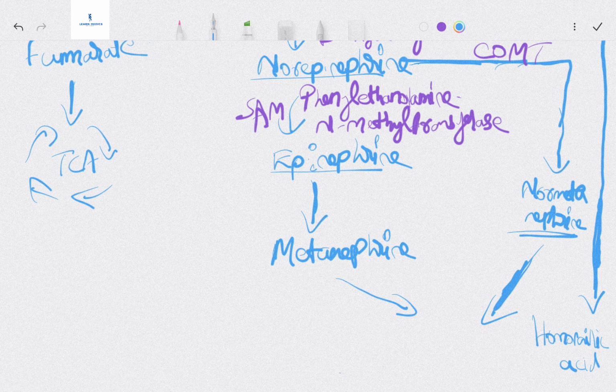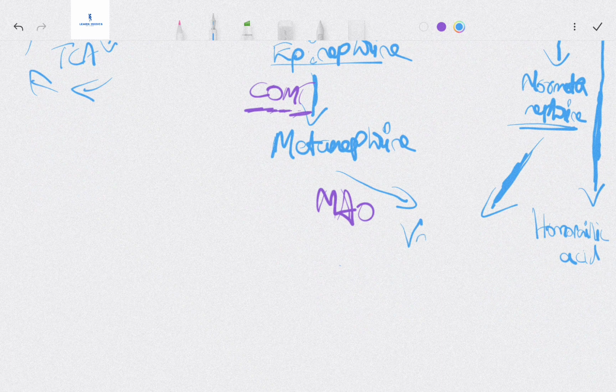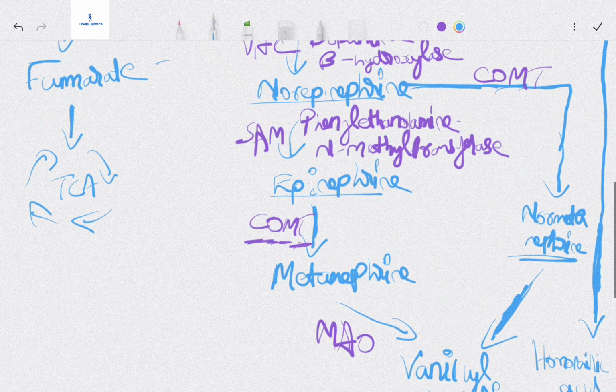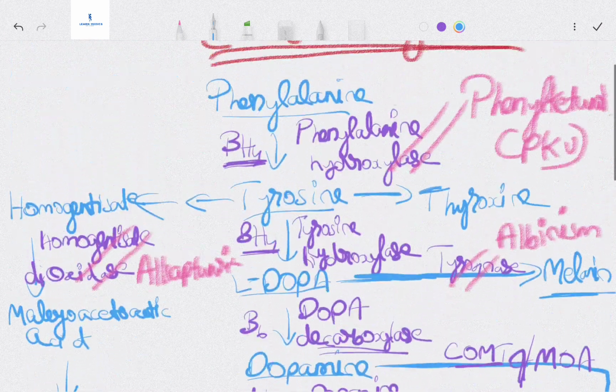Then the two converge and end. Here we have one guy, COMT, catechol O-methyl transferase. It's not catecholamine, it's catechol O-methyl transferase. Then from metanephrine we have monoamine oxidase, MAO, and I'm going to end our movie with vanillylmandelic acid.